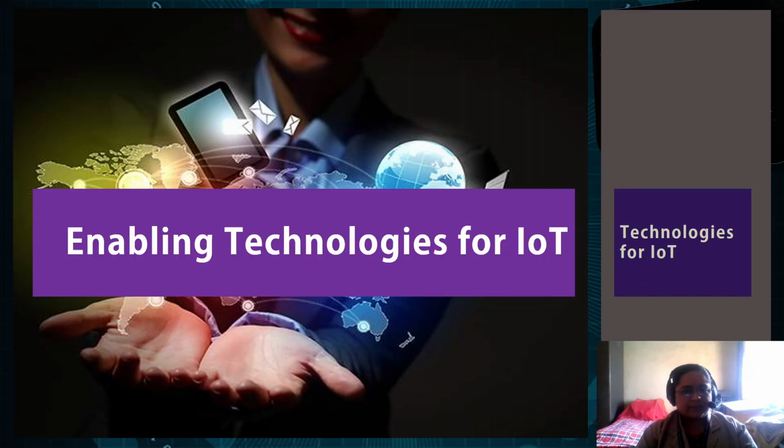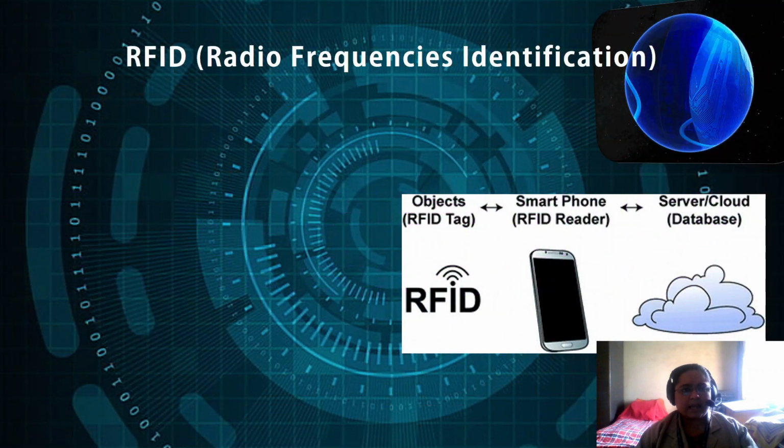Enabling technologies for IoT. Which are the technologies which are used? First is RFID, radio frequency identification. Normally this is used for tagging animals in some remote places, or even for tagging pet animals. This is a technique which is not followed much in our country, but in the West, it is followed a lot,